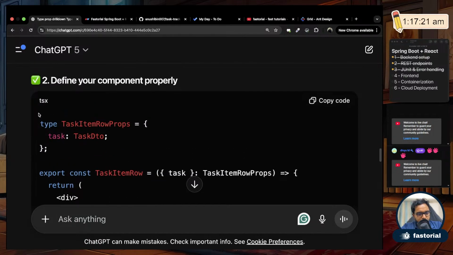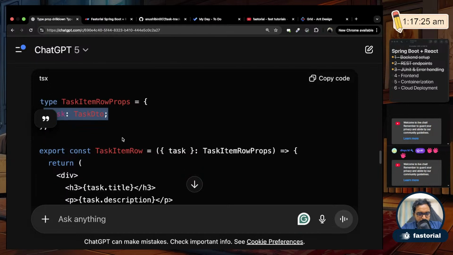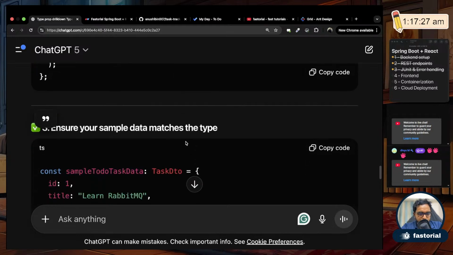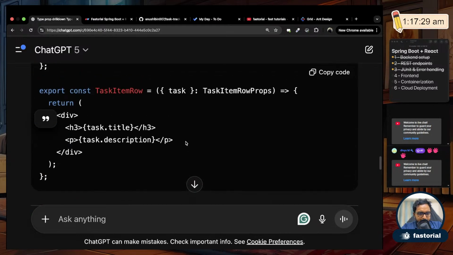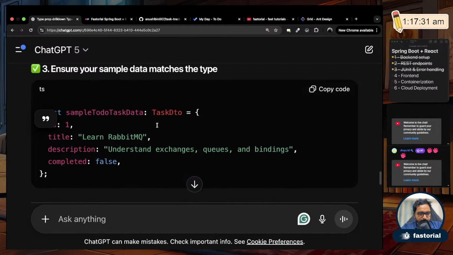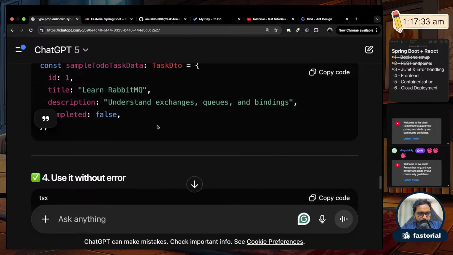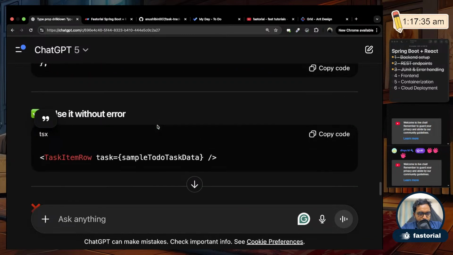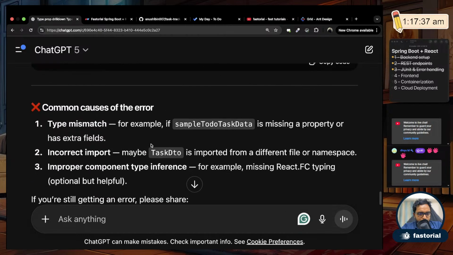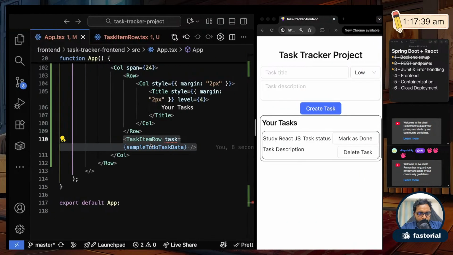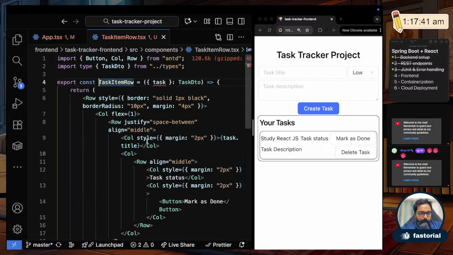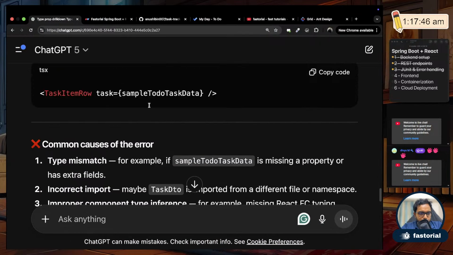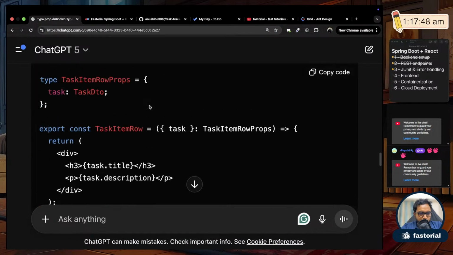Okay, they're saying to define my component like this, saying the task is of type task DTO, and then do this. Just making sure that I wrote everything correctly.